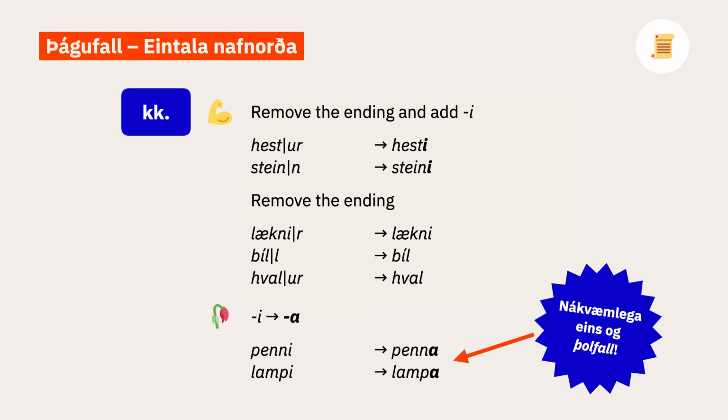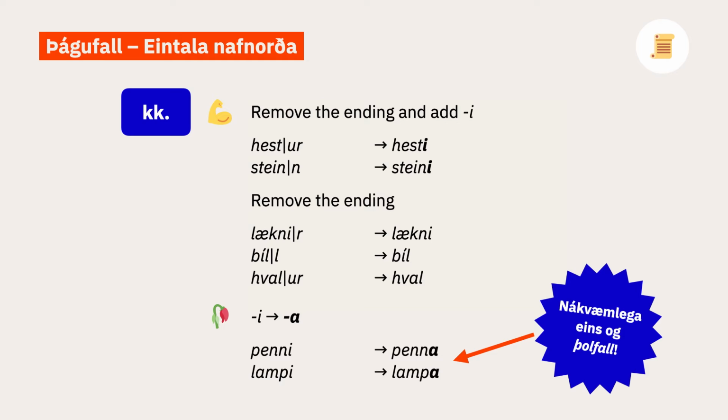Some nouns that end in ur also don't get an i ending. For example, hvalur, hval, staður, stað, skápur, skáp. Most of these nouns form their nominative plural with ir, so that can be a clue that it won't get the dative i, but not all of them. Skápur, for example, is skápar in the nominative plural.